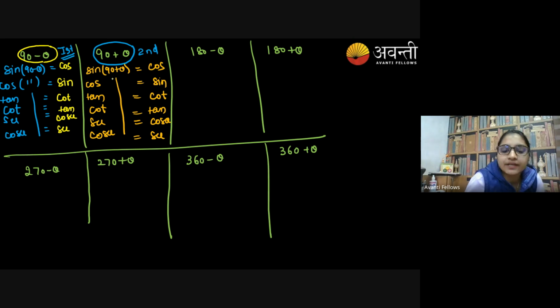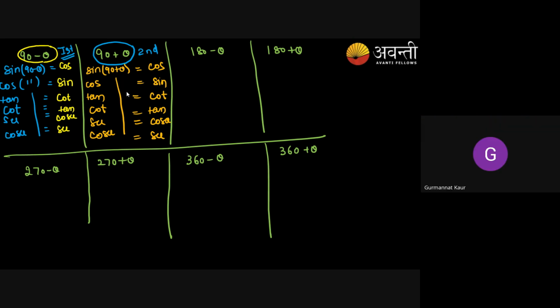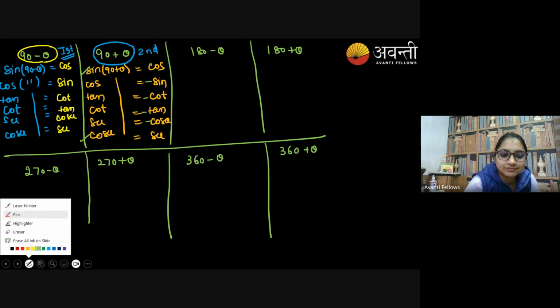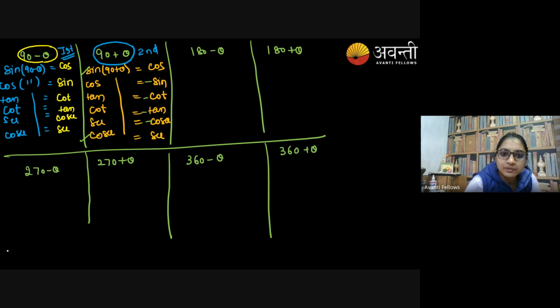Which ratio is negative? Which ratio is positive? Let's have a look. Sine and cosec. Just look at the left side. Sine and cosec will be positive, rest all will be negative. So how's the trick? Confused? No, ma'am. Is it workable?